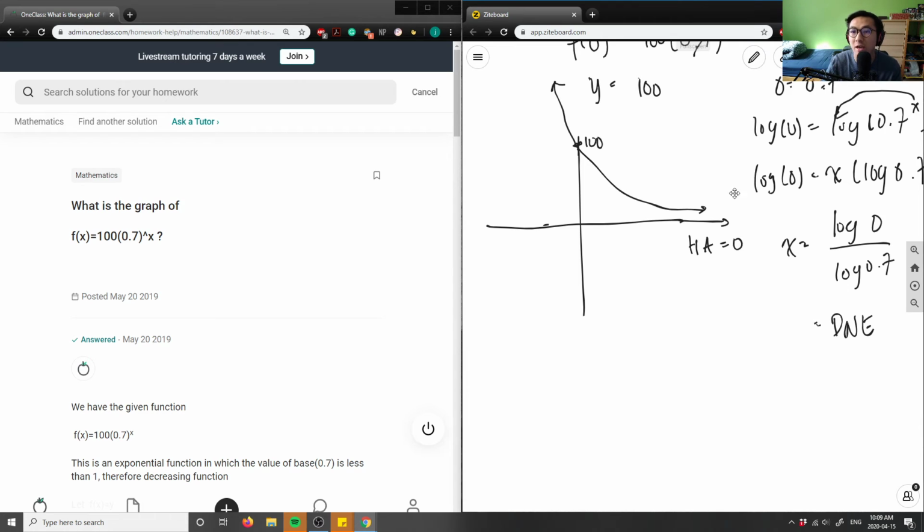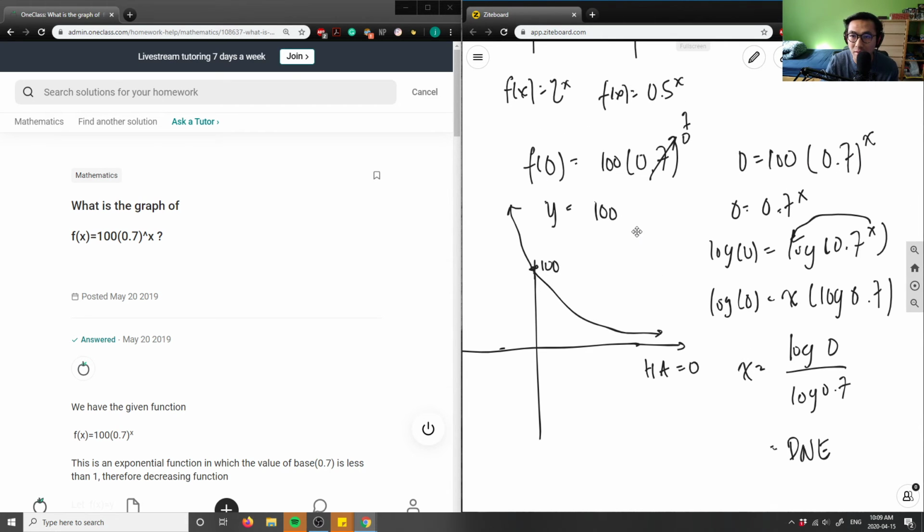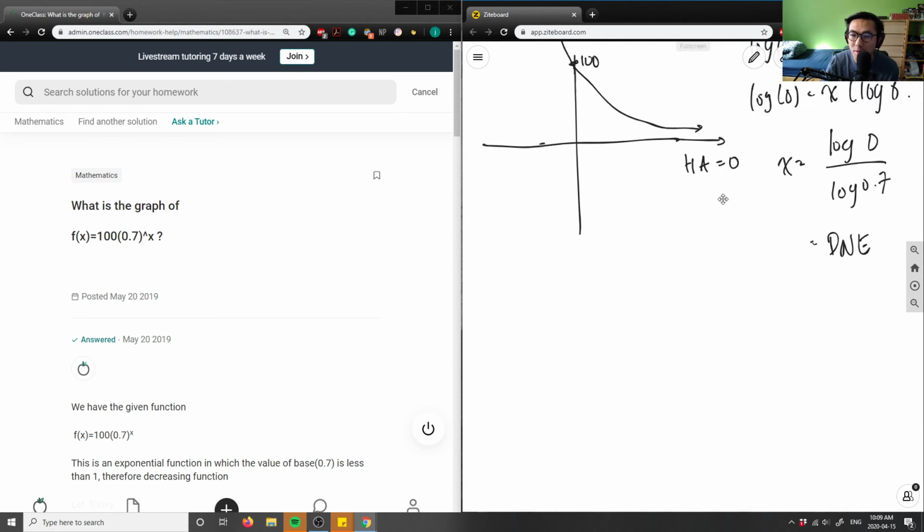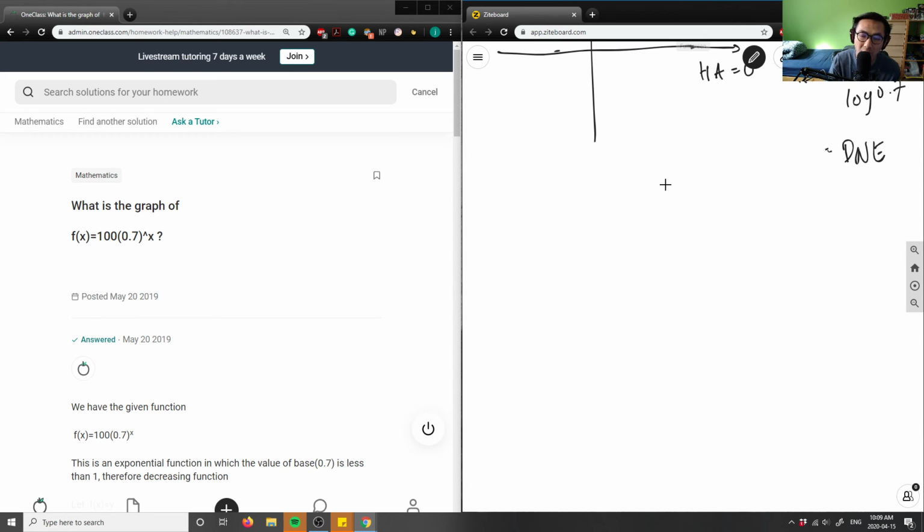If you wanted to check a point on this graph, you definitely can. Let's plug in the coordinate of x equals 1, and let's see our y value. So we have here f of x to verify that it's that shape. f of x equals 100 times 0.7 to the power of x. I'm going to plug in f of 1. So f at 1 would equal 100.